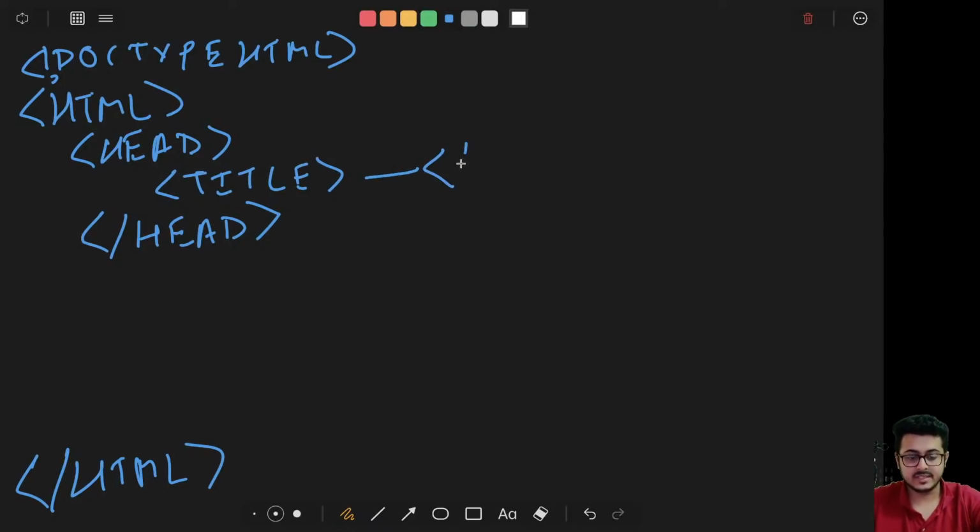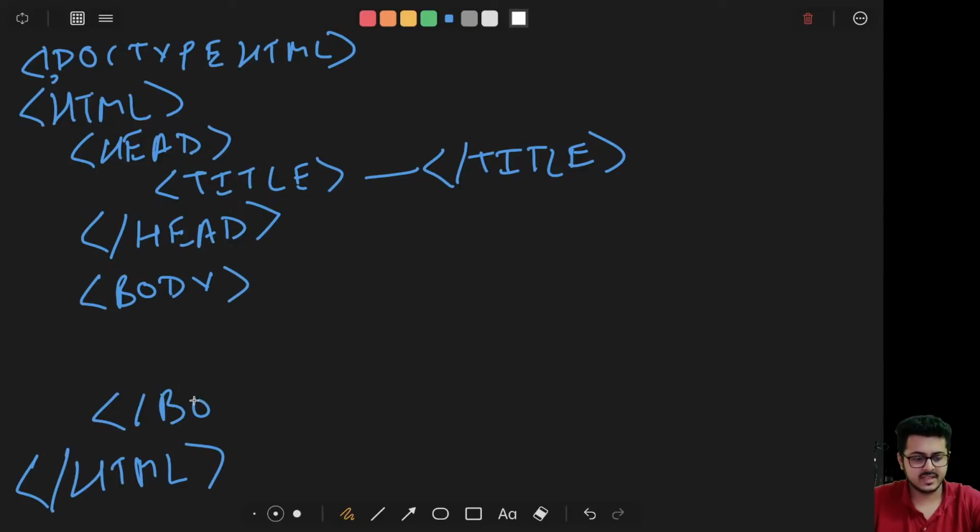Inside title we'll be having the title of the website, we'll then be closing it, then we'll be having body right over here, and inside the body we will be having our entire website. Okay, this is now a normal HTML website. Let's have an h1 element right over here.